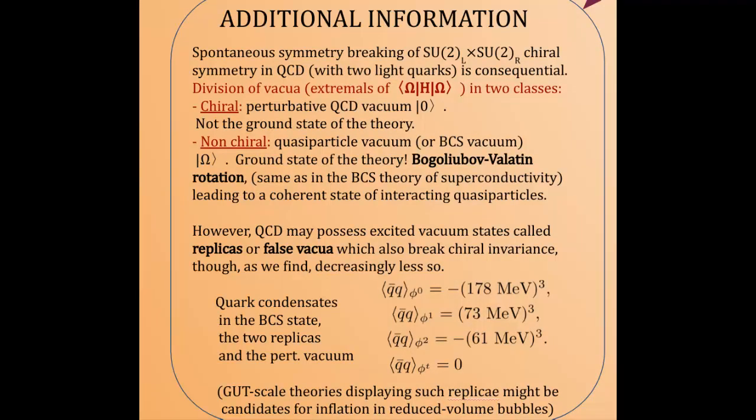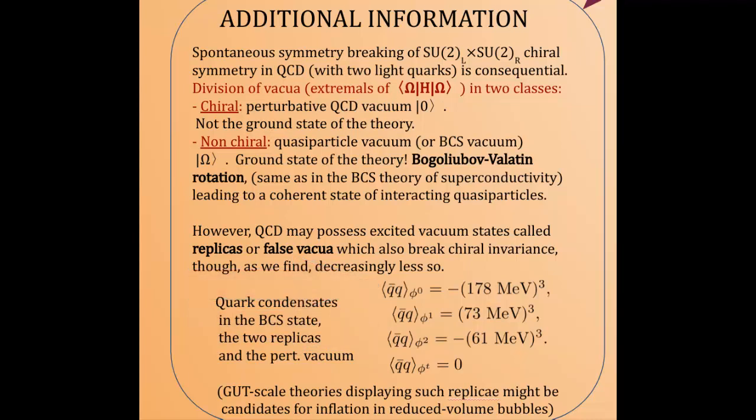A quantity that characterizes it is the quark condensate, that sort of counts the number of quark-antiquark pairs per unit volume. The perturbative chirally symmetric vacuum has no such thing, so the condensate just vanishes. The first and second replica vacua have some small absolute values of the condensates, and this is largest for the most deeply bound ground state BCS level.